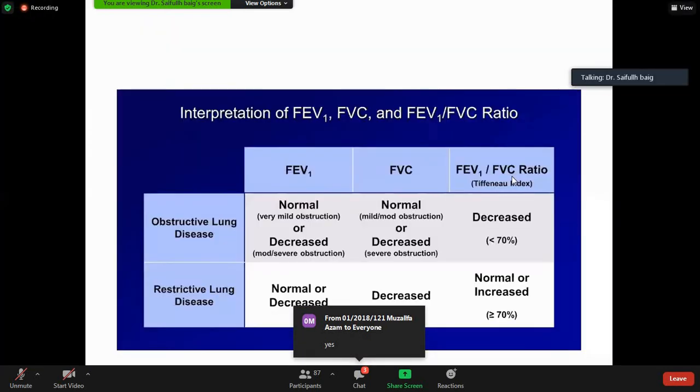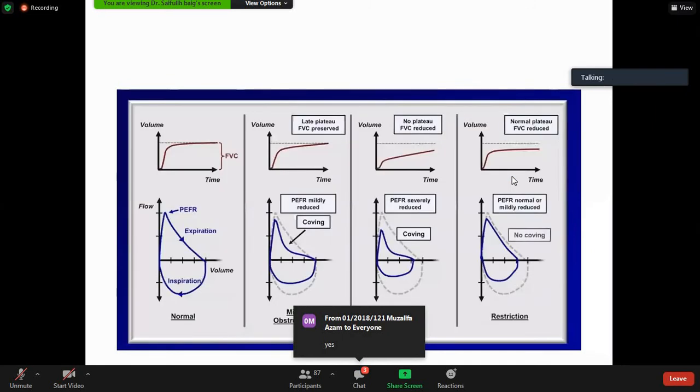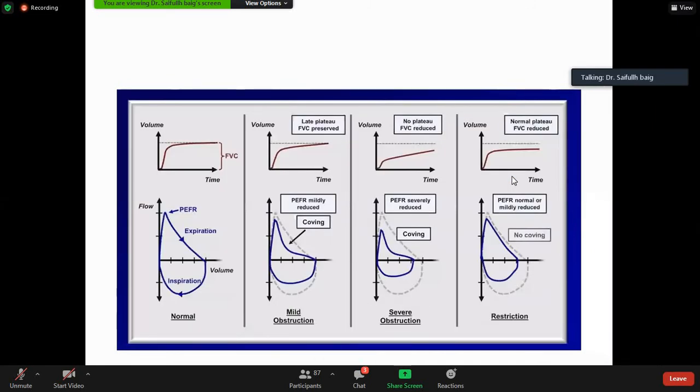So we were here. So now coming to this flow volume loop. This is the normal flow volume loop. This is the expiratory limb and this is the inspiratory limb. So if the flow volume loop looks like this, it's a normal flow volume loop. What happens in obstructive airway disease? There is scooping out of expiratory limb.